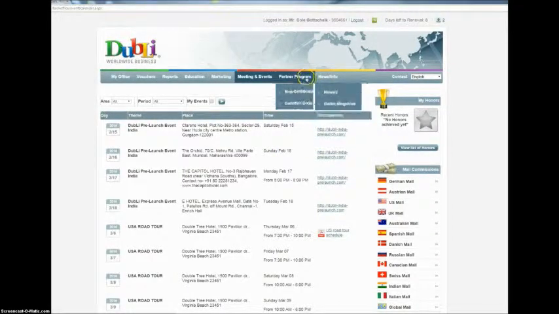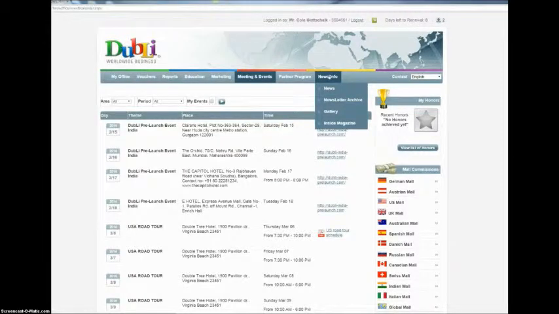The news is under the news and info. That also is here. That will give you current as well as the archives. And so you can come here and take a look at that. The gallery will be pictures of things that have happened in the past. And then the last link there is the Inside Magazine. The Inside Magazine is an online magazine that you can email to people. It's coded to you, so if anybody clicks on anything in the magazine, they'll be tied to you electronically. So a lot of great information here, and again, I recommend you go through all of this.